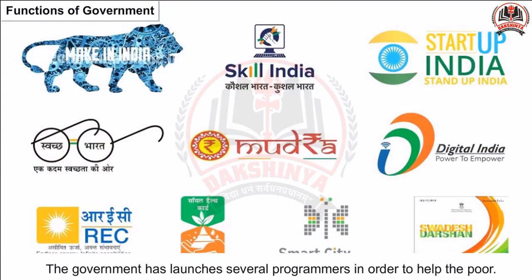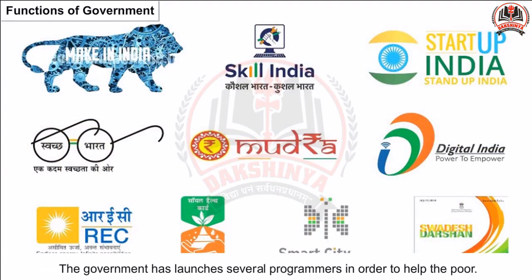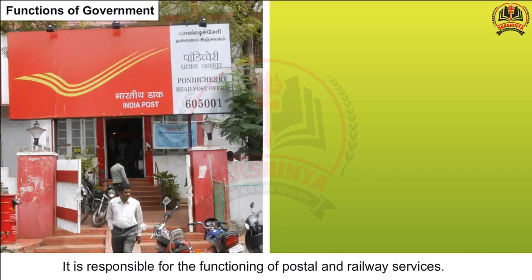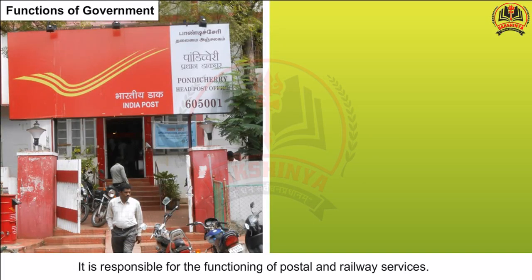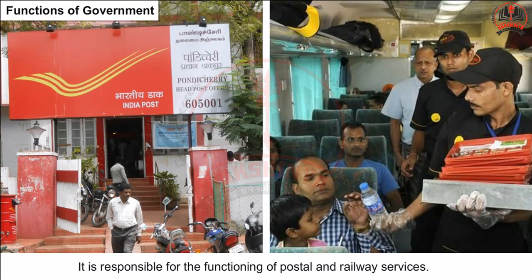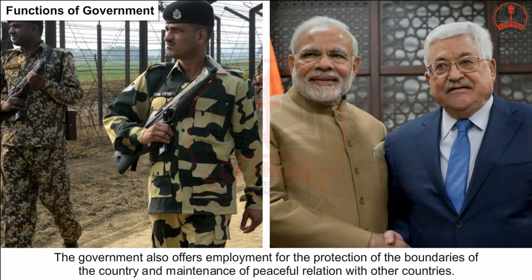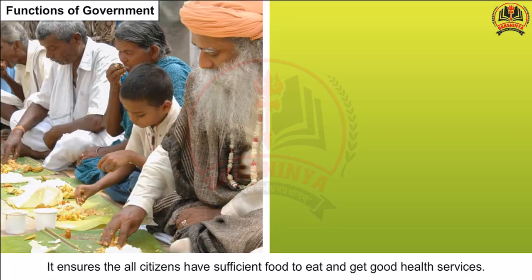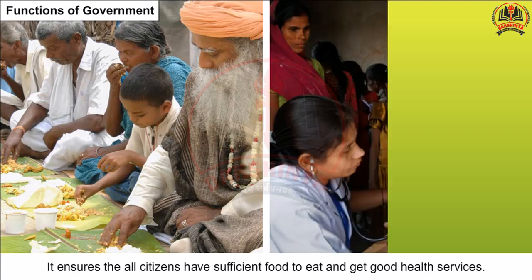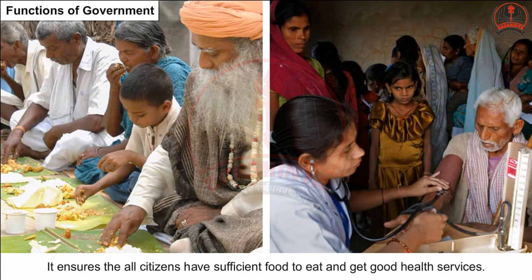For example, the government has launched several programmes in order to help the poor. It is responsible for the functioning of postal and railway services. The government also offers employment, protects the boundaries of the country and maintains peaceful relations with other countries. It ensures all the citizens have sufficient food to eat and get good health services.